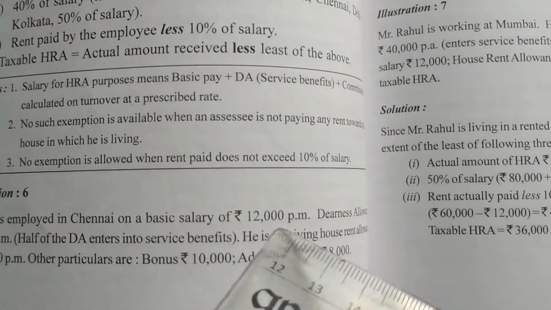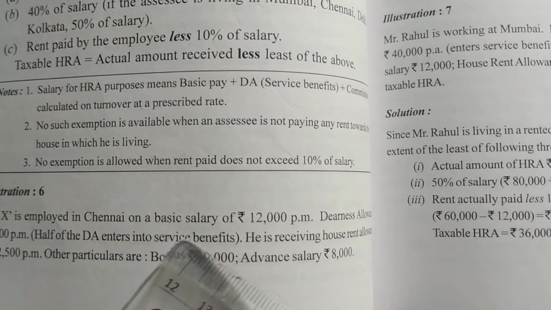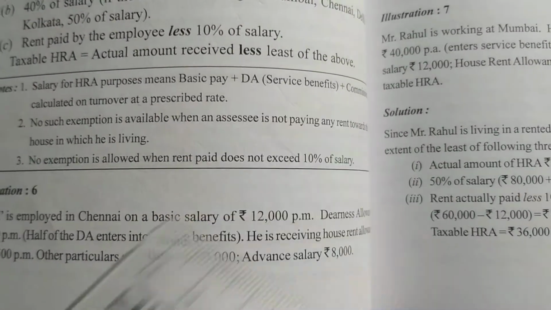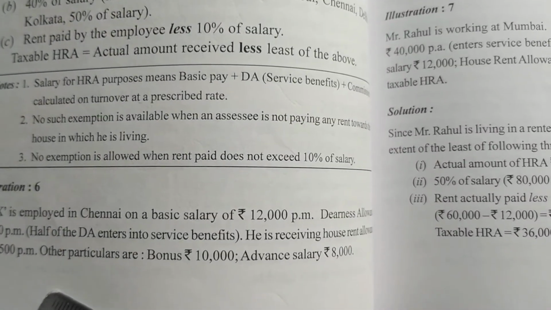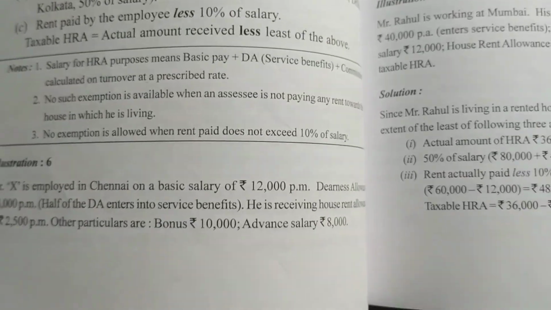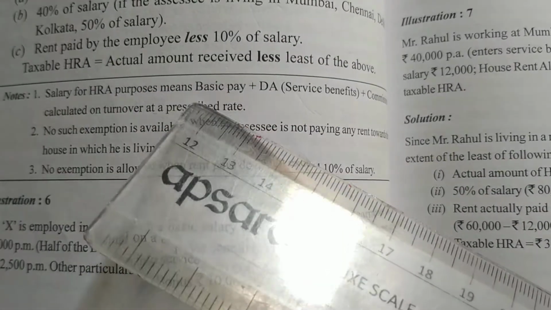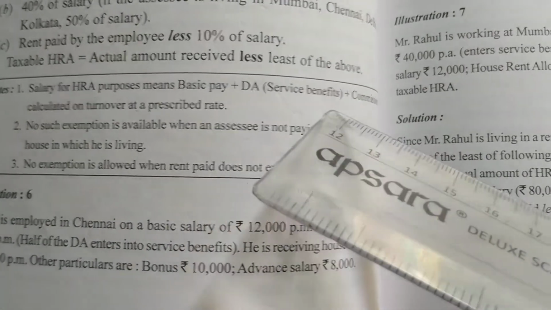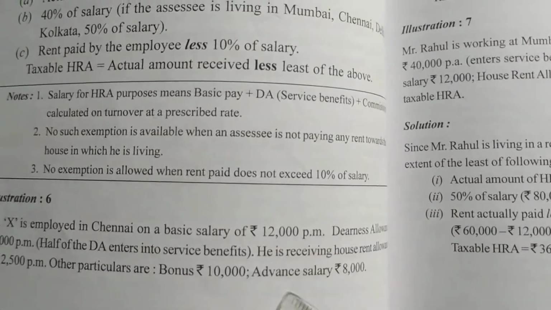On a basic salary of 12,000 per month, DA 4,000, half of the DA enters into service benefits. He is receiving house rent allowance of 2,500 per month, so every month he is receiving. Other particulars are bonus and advance salary given. So for us, HRA means what? Salary means basic pay plus DA that enters into service benefits plus commission calculated on turnover at a prescribed rate. Commission information is not given.